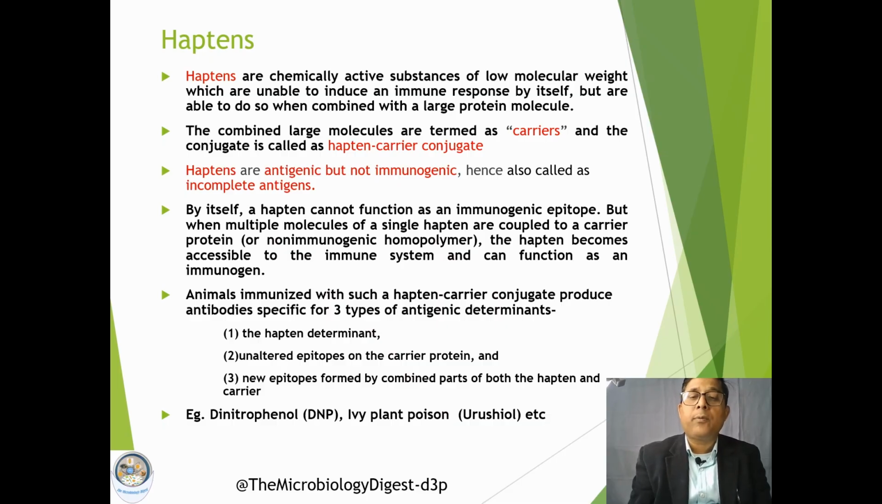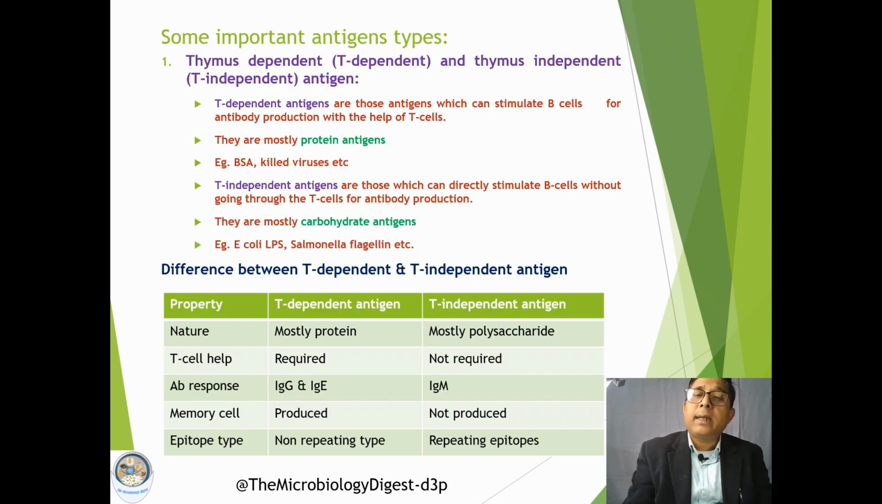Examples of haptens are dinitrophenol or IV plant poison. These substances are chemically active, but they cannot mount an immune response because they have a very low molecular weight. Then we are going to discuss some other types of antigens. These are very important to understand, but this is not a classification, just a few antigens which are very specific. They have been named because they serve some specific functions, so we are going to discuss them one by one.